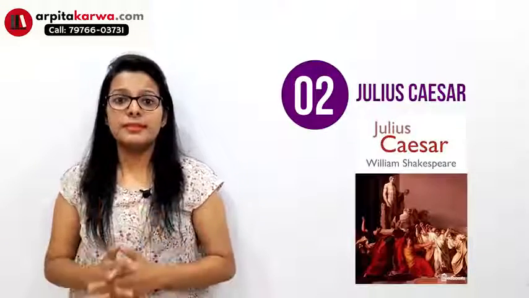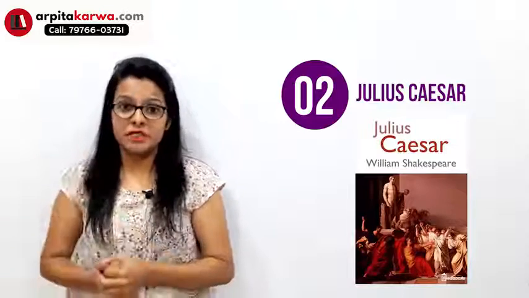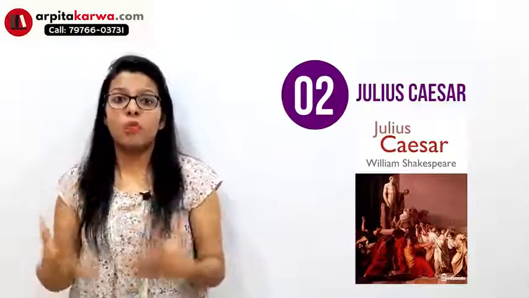The next important play is Julius Caesar. Julius Caesar is a historic play because it is quite related to the historical events which happened way back in Rome during the Roman civilization when Julius Caesar was the Roman leader.